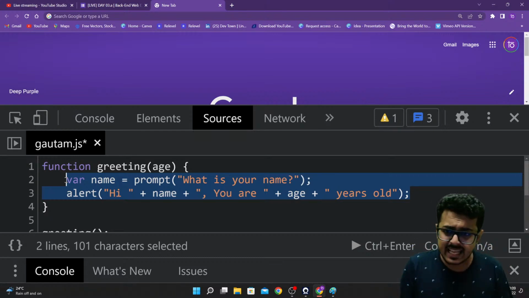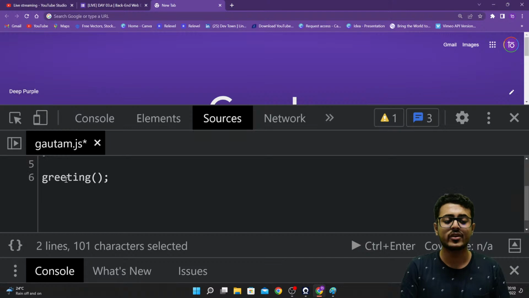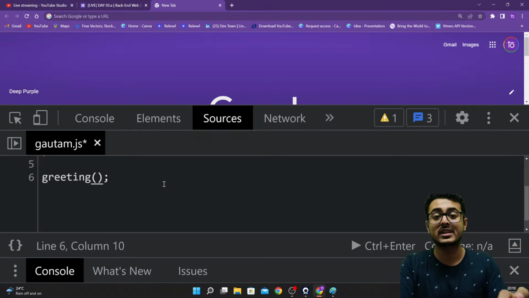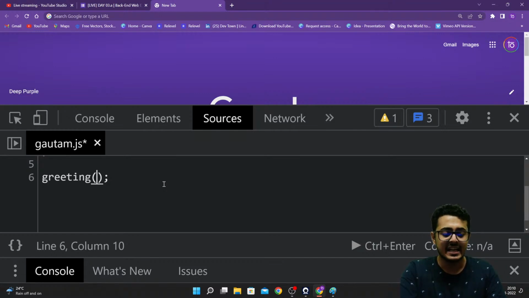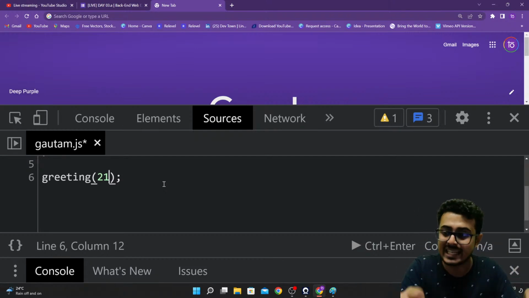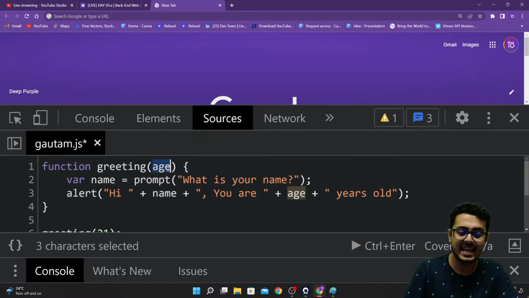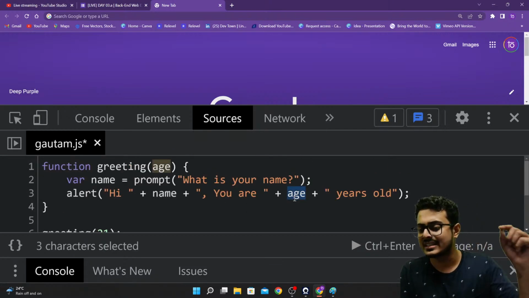So here you are declaring that this function, this Batman, requires a utility build. Now to use that utility build, when you are calling that function, you need to provide the function with an attribute called age. That is, let's say I am 21 years old. So I have to provide the function with the attribute that we have declared right over here, that it requires a parameter that is age. We need to specify the age right over here, and that 21 it is going to use inside of the function.